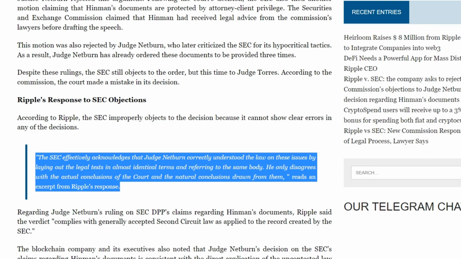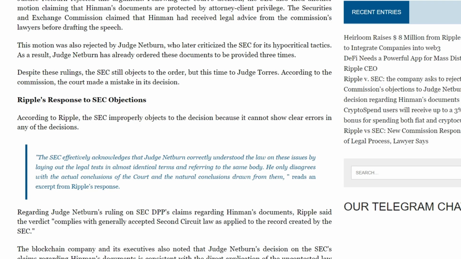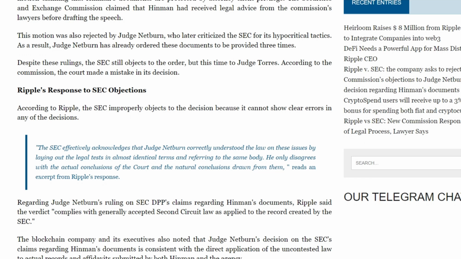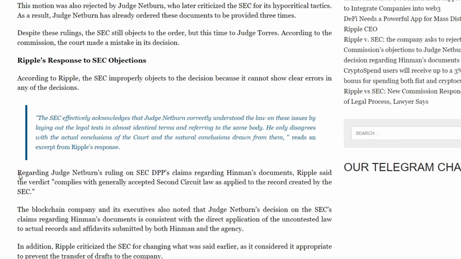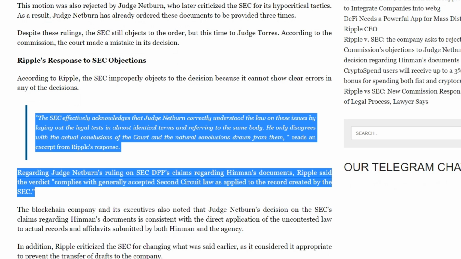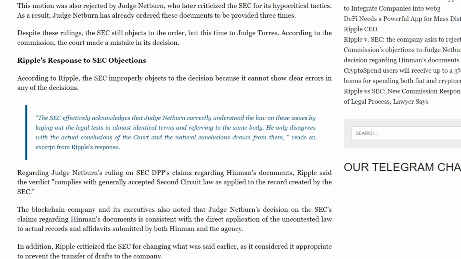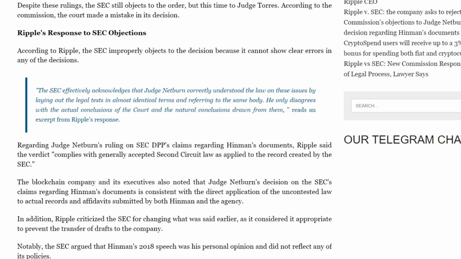According to Ripple, the SEC wrongfully objects to the decision because it cannot show obvious errors in any of the decisions. The SEC actually acknowledges that Judge Netburn correctly understood the law on these issues by outlining the legal tests in almost identical terms and referring to the same authority. It disagrees only with the actual conclusions of the court and the natural conclusions from them, reads an excerpt from Ripple's response. Regarding Judge Netburn's decision on the SEC's DPP claims regarding Hinman's documents, Ripple stated that the verdict complies with the generally accepted law of the Second Circuit as applied to the record created by the SEC.